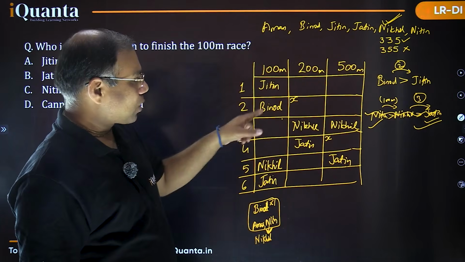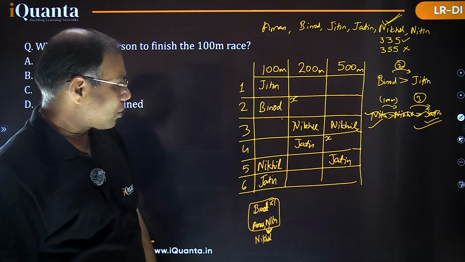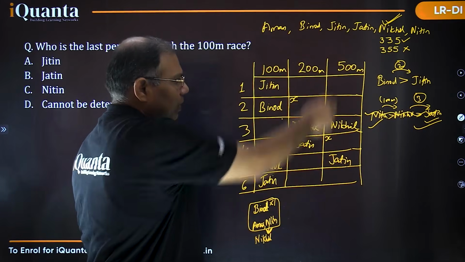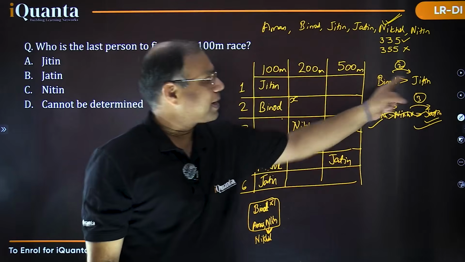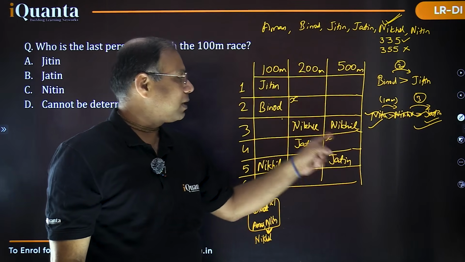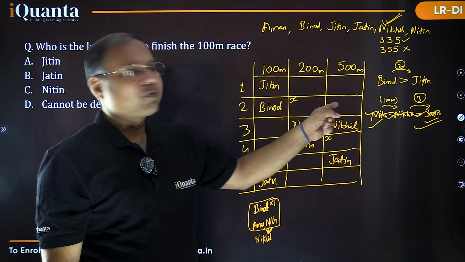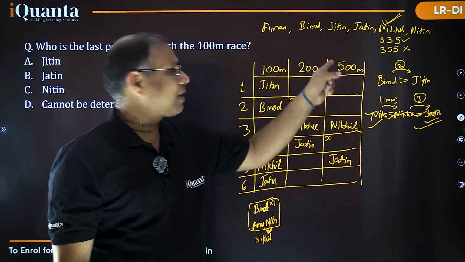तो ये तो हो चुका है. यहाँ पर Binod and Jitin are going to be in that order. So see, let's check about Binod in this race. I'm checking Binod in this 500-meter race. Binod can't be here, right? Because Binod is to be better than Jitin, so Binod can't be here. Binod can't be X, because if it is Binod, then this will be Binod, which is not allowed. So this is not Binod. This can't be Binod because this would be Binod. Certainly, this first rank must be held by Binod in this 500-meter race, isn't it?